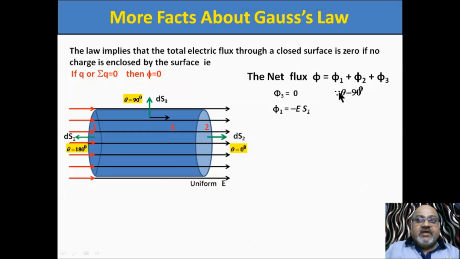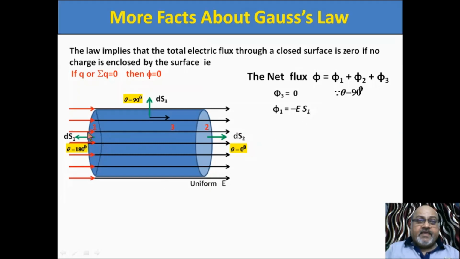Next case, if we want to calculate the flux contributed by this face, this surface, suppose this is phi 1. So phi 1 will be equal to E dS cos theta, theta is 180, so E dS cos 180. Cos 180 is minus 1, so minus E S1.